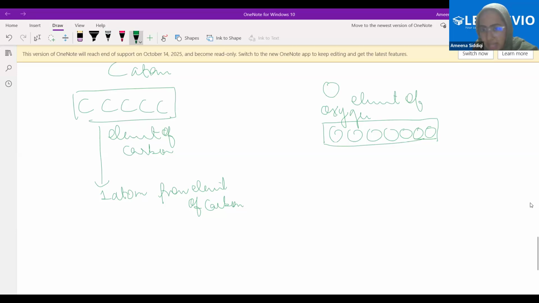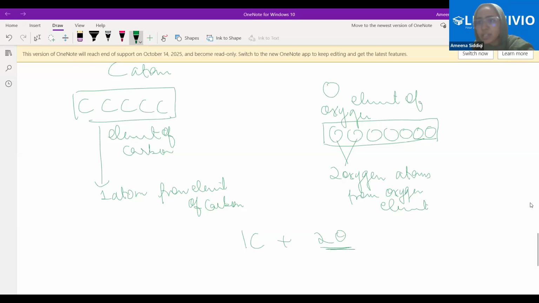I take 2 oxygen atoms from the element of oxygen. Clear? From the oxygen element. Okay. I had 1 carbon, and I take 2 oxygen. As of now, they are different.